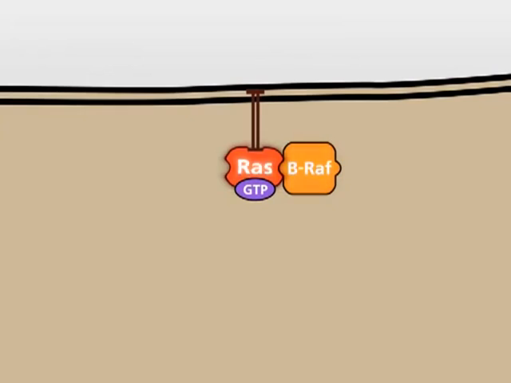In the normal cell, the active RAS-GTP complex is inactivated shortly after its activation. In this way, a permanently active MAP kinase signaling pathway and undesirable effects are avoided. RAS-GTP is inactivated by the GTPase activating protein, also known as GAP. GAP binds to RAS-GTP and increases the very weak GTPase activity of RAS by several orders of magnitude.